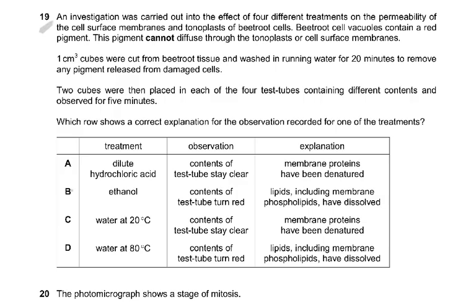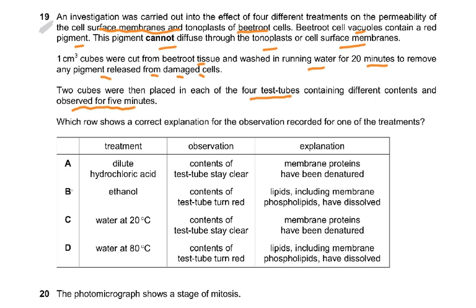Question number 19. An investigation was carried out into the effect of 4 different treatments on the permeability of the cell membrane and tonoplast of beetroot cells. Beetroot cell vacuoles contain a red pigment. This pigment cannot diffuse through the tonoplast or the cell membrane. 1 centimeter cubes were cut from beetroot tissue and washed in running water for 20 minutes to remove any pigment released from damaged cells. 2 cubes were then placed in each of the 4 test tubes, containing different contents, and observed for 5 minutes. Which row shows a correct explanation for the observation recorded for one of the treatments?